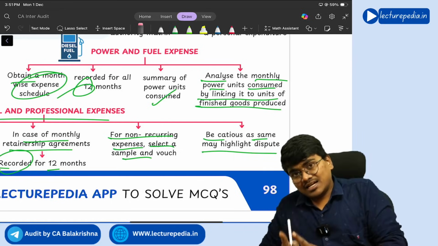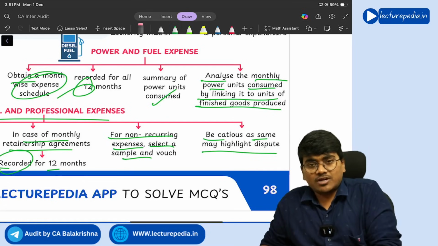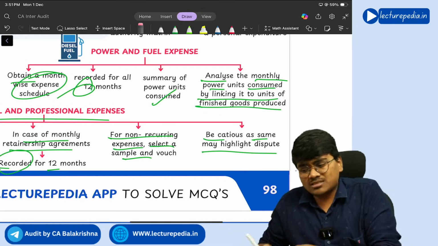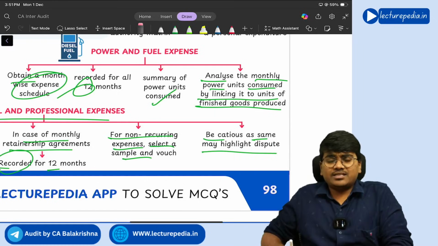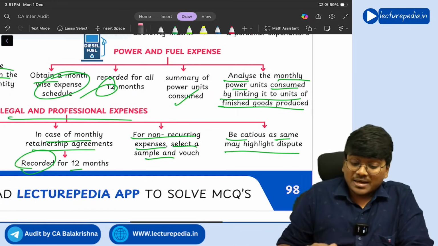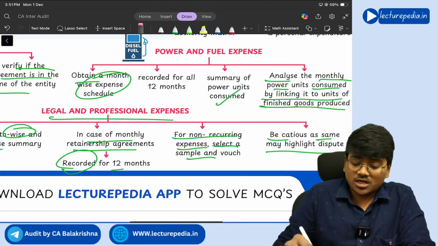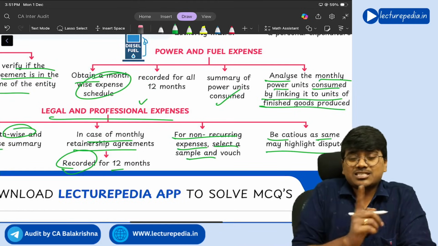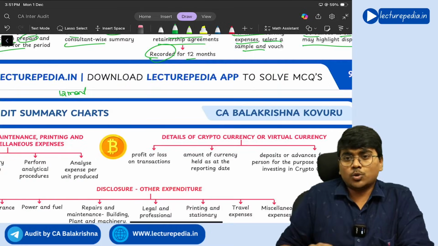If you are incurring legal expenditure, that means you are paying an advocate. If you are paying, there are certain cases against the entity which the advocate is taking up. That's the reason you are paying. So by seeing the legal and professional expense account, you will get to know whether there are any cases pending against the entity, ongoing cases.